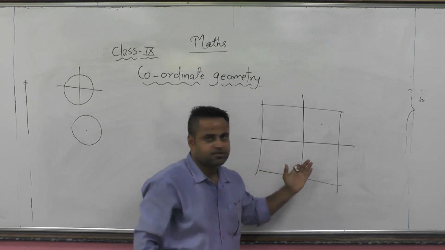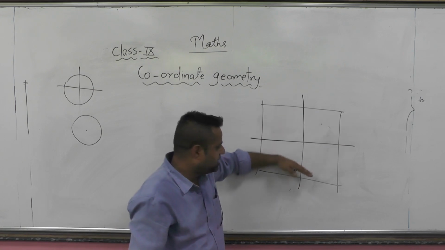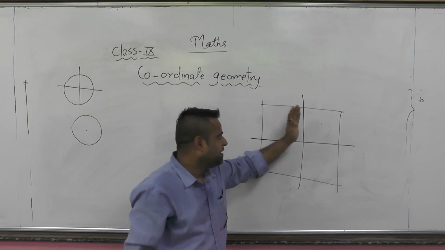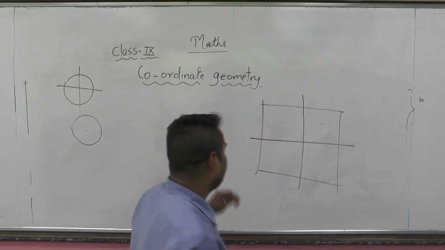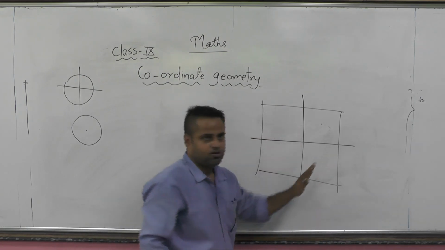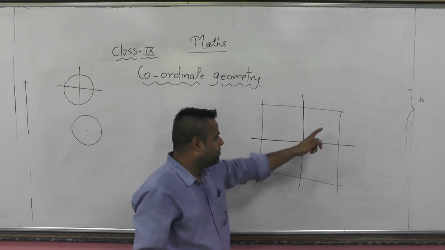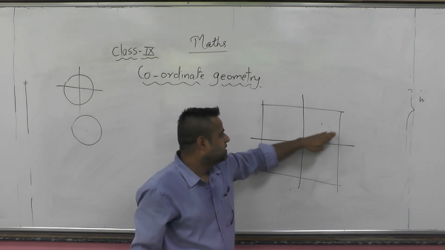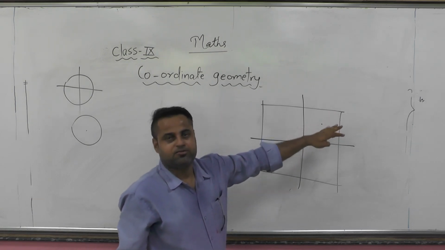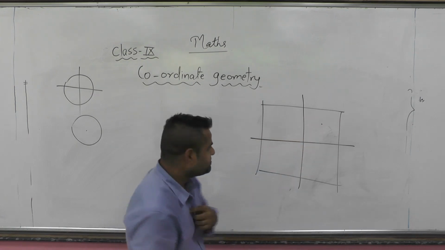I have divided this surface into two parts horizontally, up and down, and vertically, right and left. So I have divided this surface into four parts, and I can say that my point is in the first, right up. I have made it simpler to recognize that point.